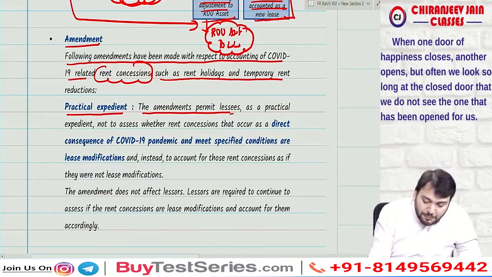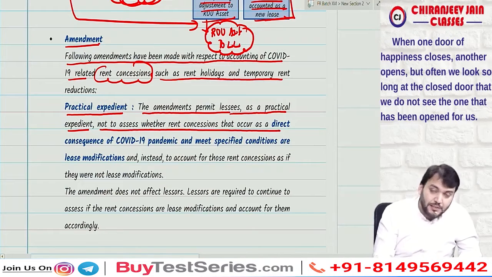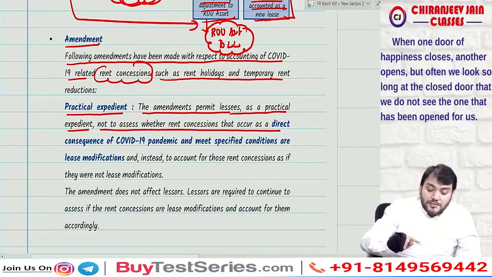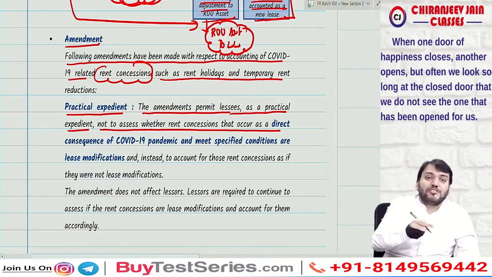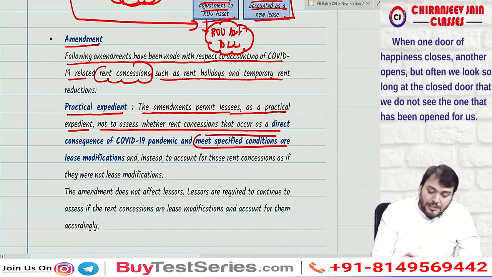The amendment permits, as a practical expedient, not to assess whether the rent concession that occurs as a direct consequence of the COVID-19 pandemic and meets specified conditions is a lease modification.